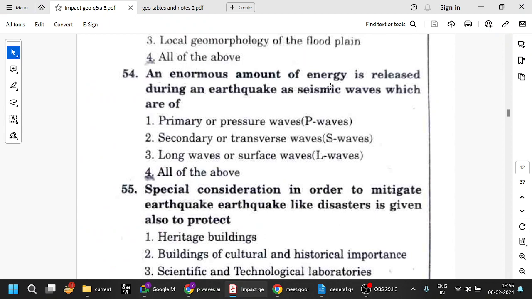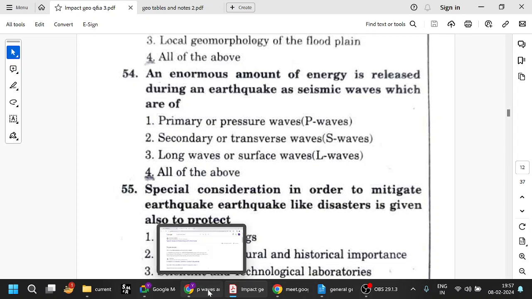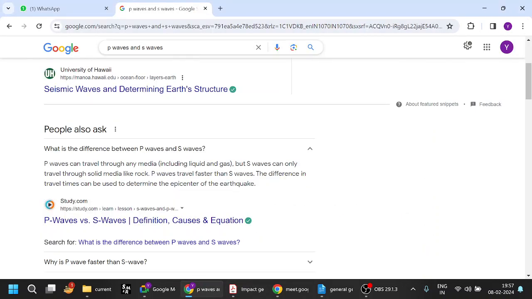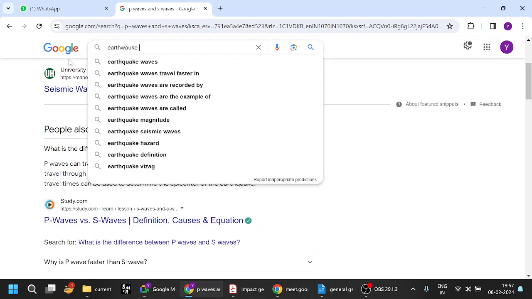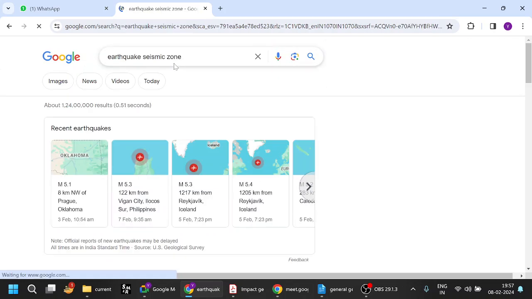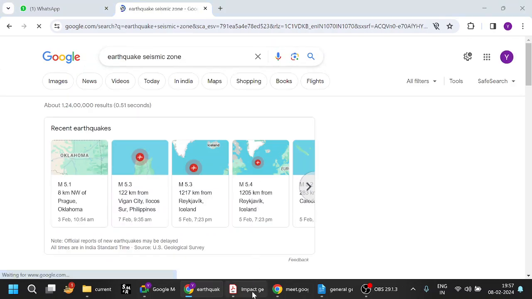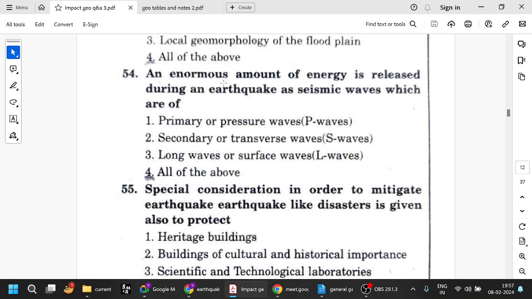So what is being asked? An enormous amount of energy is released during an earthquake as seismic waves. When an earthquake occurs, the point of origin is what is called the seismic point. Seismic, fine, no problem. Let us see. So basically, an earthquake causes all these kinds of waves.